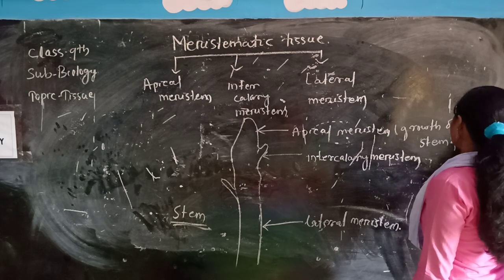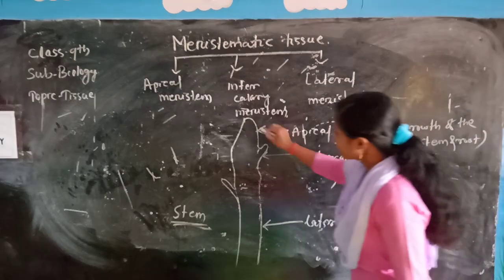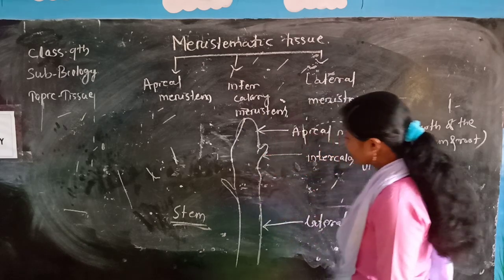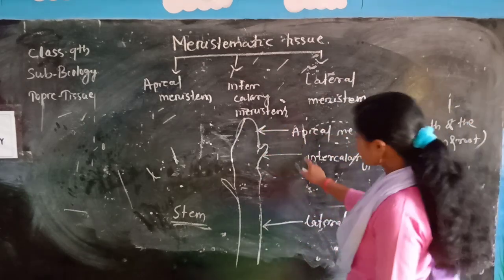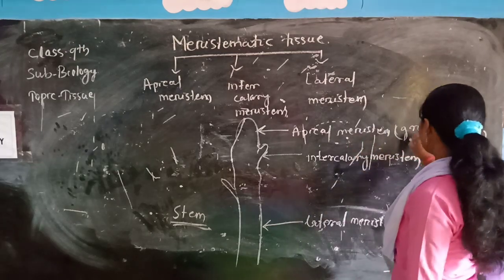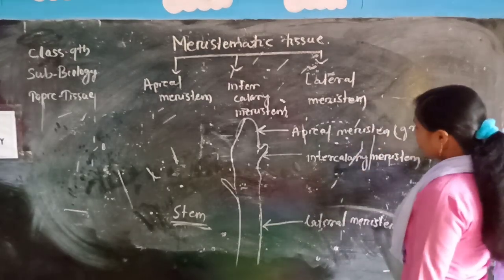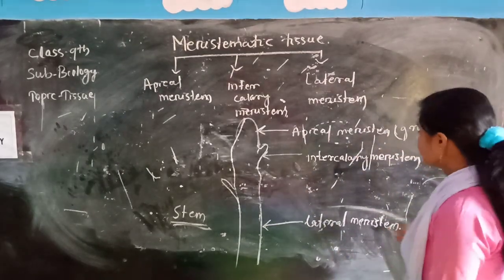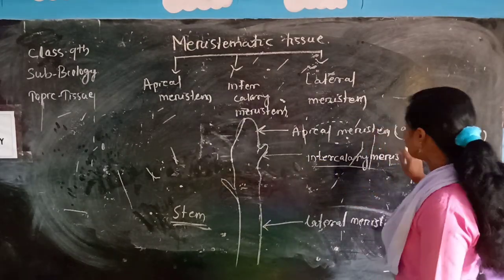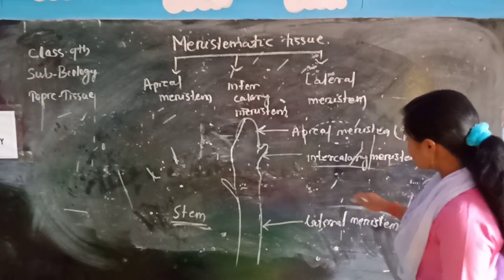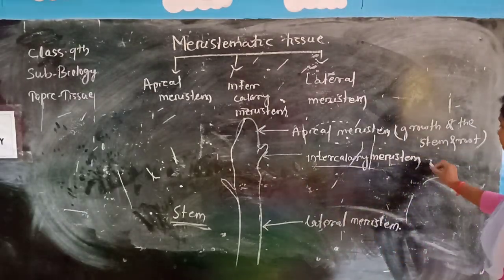It is present in the tip portion of the stem and the tip portion of the root, and because of this the growth of the stem and the plant occurs. Then next is intercalary meristem. It is present in the leaf base or internodes, in the base of the leaves and internodes.